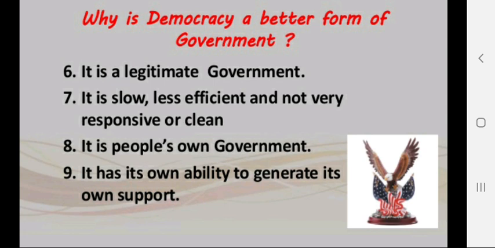But now I can tell you that in comparison, we can keep monarchy, dictator or military government on one side, non-democratic government, and on the other side democratic government. It is always proved that democratic government is a better government.